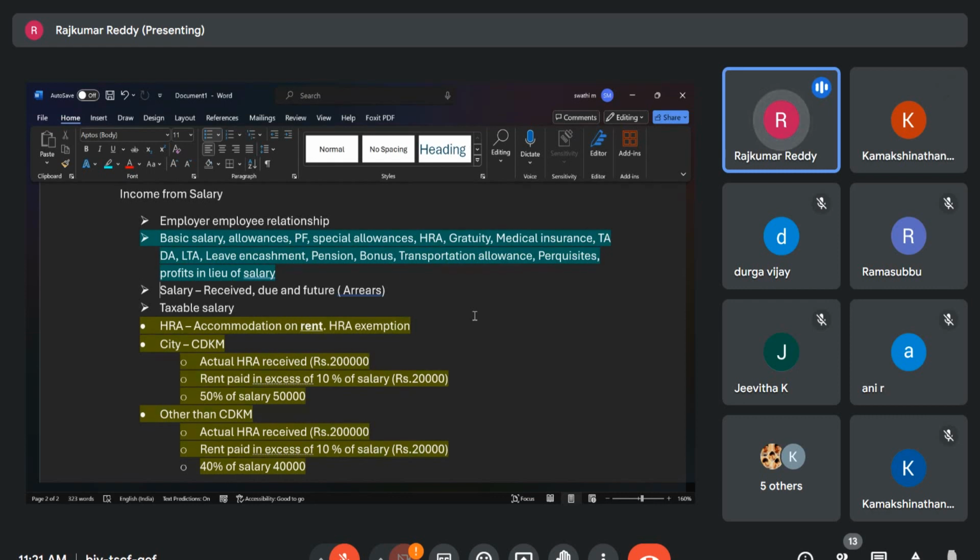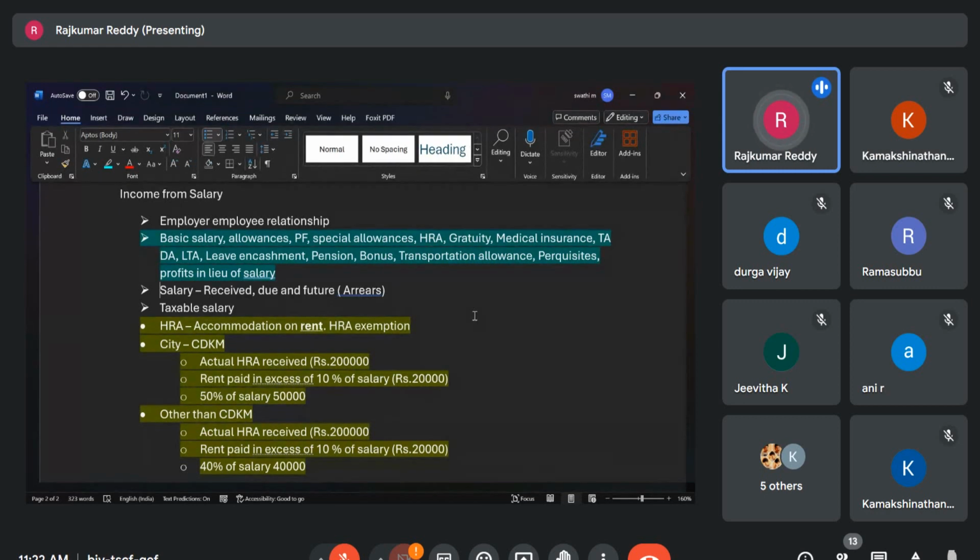Then page 67, perquisites that are not taxable. Already all these things are covered in the previous topics, and some points I have already discussed. Like if an employee is going on transfer to a new place, for the initial 15 days they may give a stay in a hotel and all. Those charges are paid by the employer, but because of the transfer they are giving that benefit, so that is not chargeable to tax.